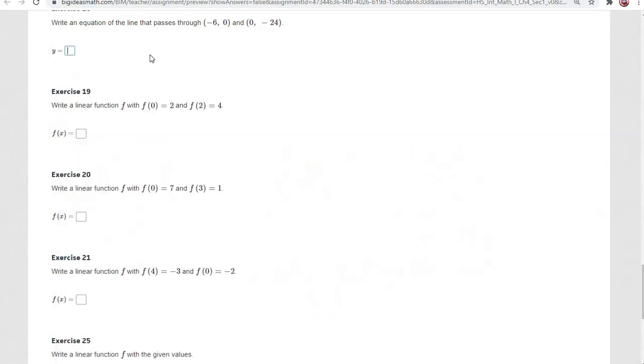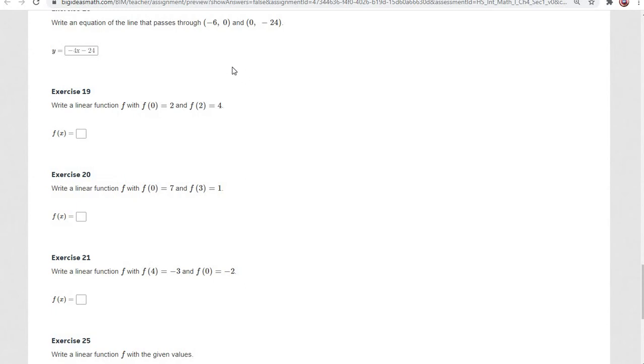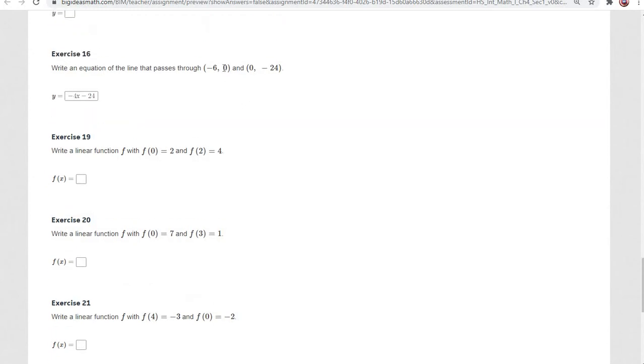Negative 4 is going to be our slope, so let's go ahead and put that in. Negative 4x. And then again, where our x is 0, our y is the y-intercept. So negative 4x minus 24 is going to be our equation here. And just a side note, here we have y equals 0, so that means negative 6 is actually going to be our x-intercept on this graph.